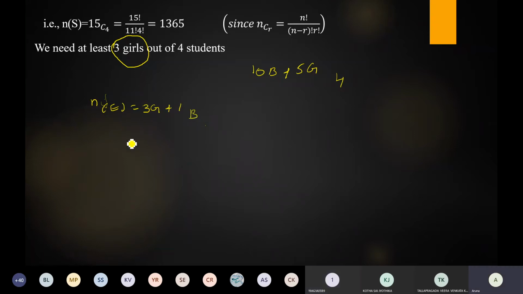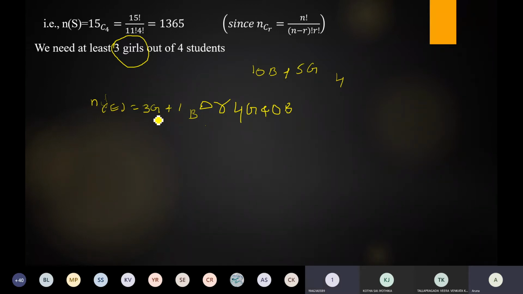N of E is equal to, we can choose minimum 3 girls and maximum 4 girls. So here this committee contains at least 3 girls, which means we may choose 3 girls and 1 boy, or 4 girls. 4 girls means how many boys are there? 0 boys. So 4 girls and 0 boys. First write like this, then write the formula.